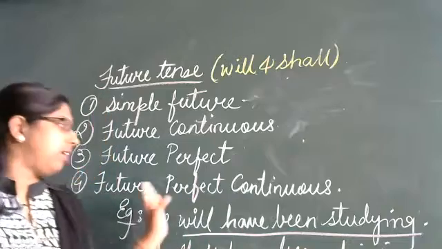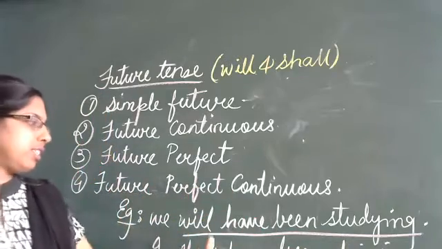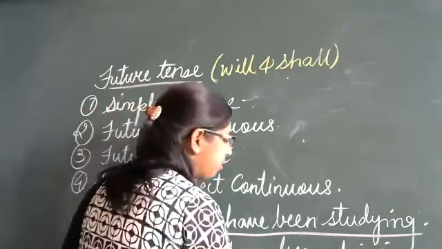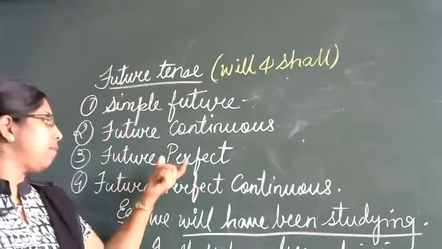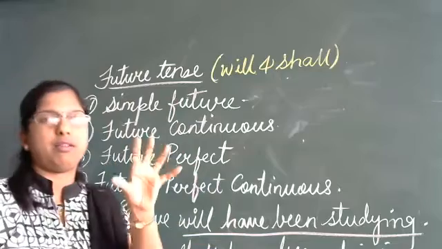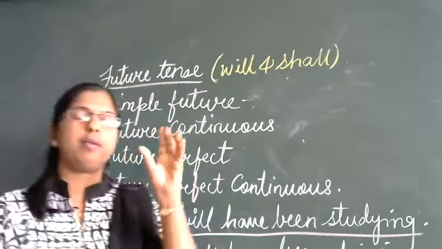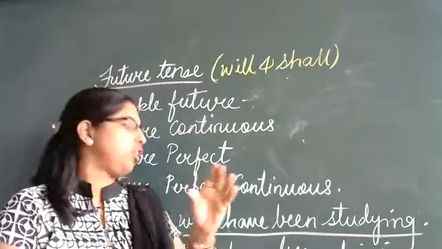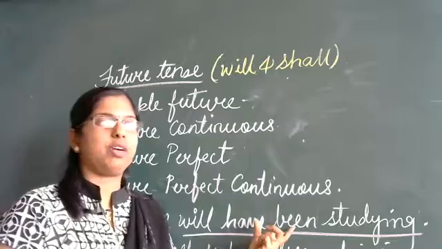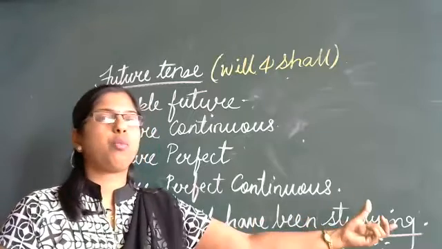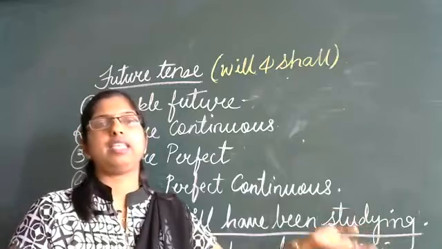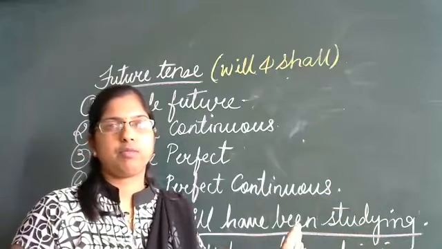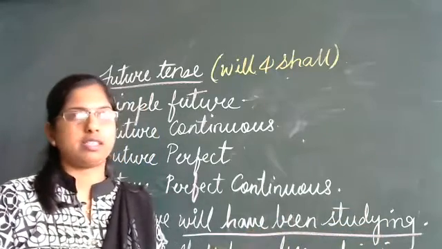Whenever you are writing in future perfect continuous, this word have been you will get in the sentence. If it is only perfect, you will have only have. If it is future perfect continuous, you will have to identify it with this word here, have been, along with the continuous form of the verb. That is studying, driving, eating, walking, sleeping, whatever.